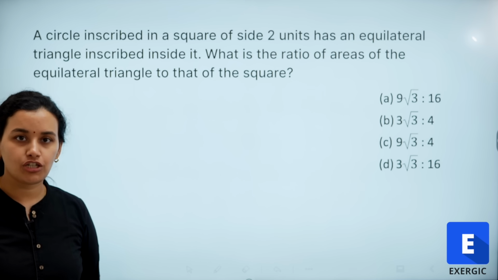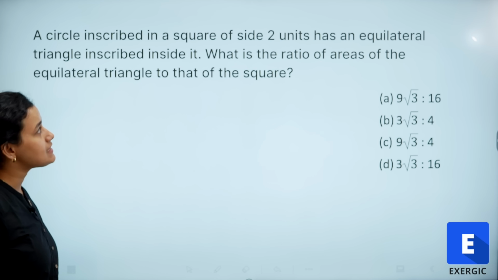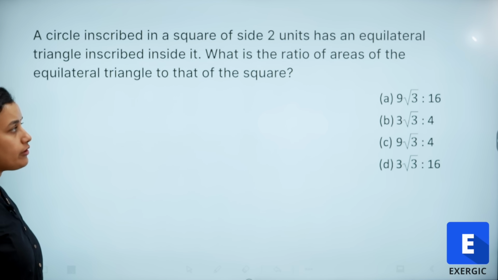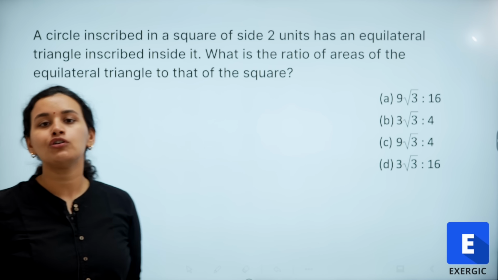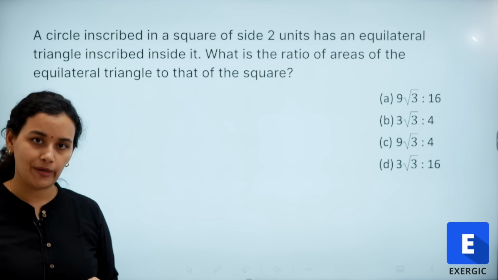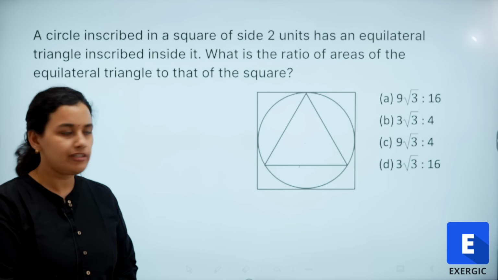So, another question of geometry. A circle inscribed in a square of side 2 units has an equilateral triangle inscribed inside it. So, what is the ratio of the area of the equilateral triangle to that of the square? Again, we need to make the figure here in order to be able to solve the question quickly. So, this is what the figure will be like.